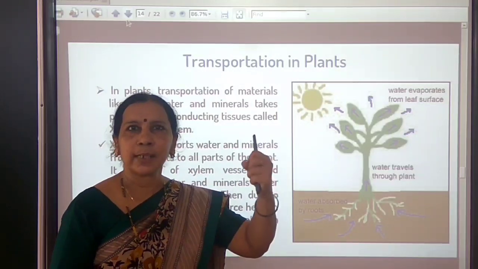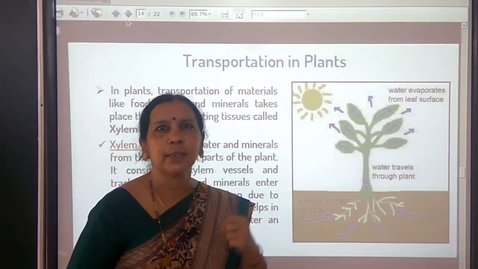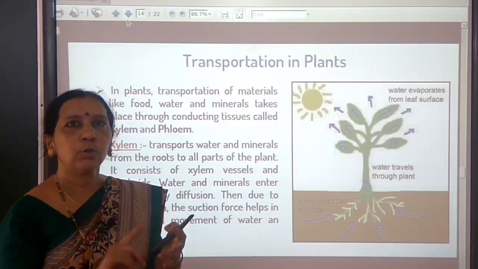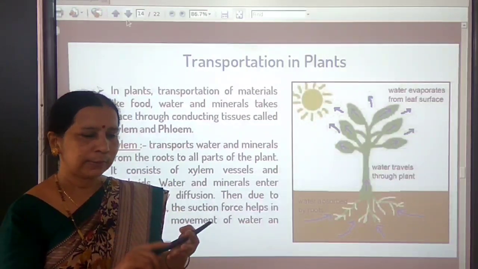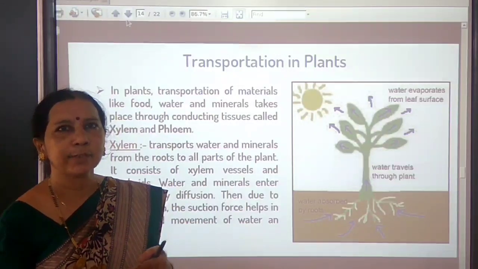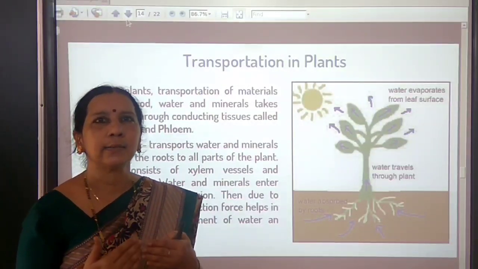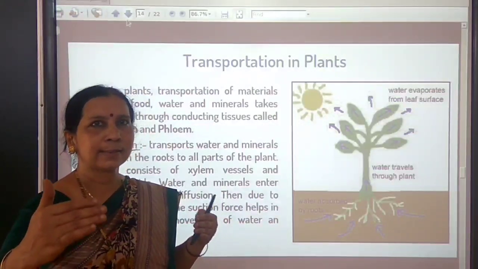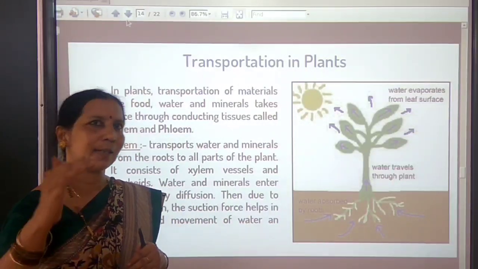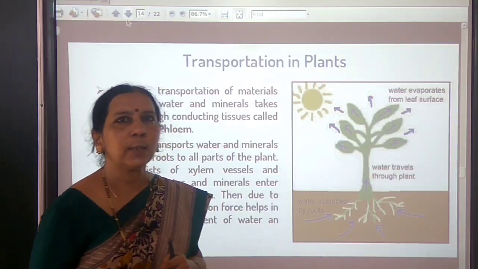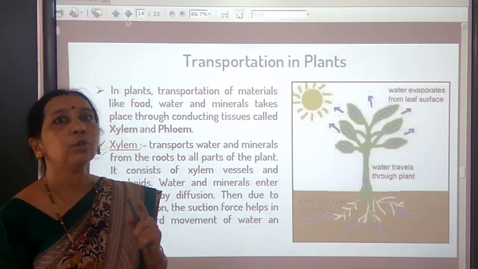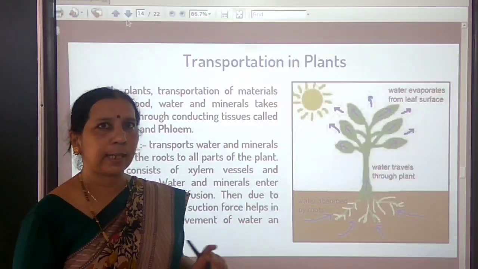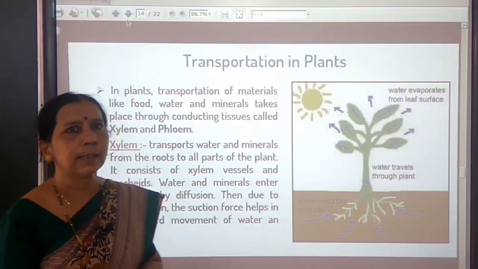It creates a continuous column of water because xylem tracheids and xylem vessels of root, stem and leaves are interconnected to form a continuous network of channels, so that water is transported from roots to the tip of the plant. I discussed this in the last class.